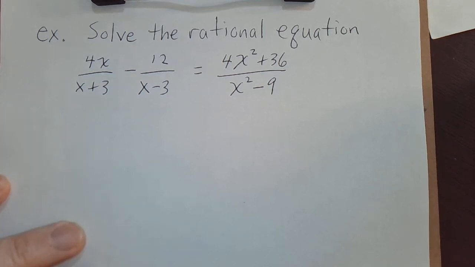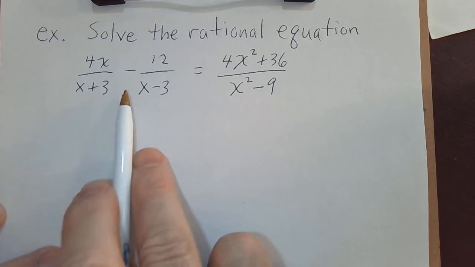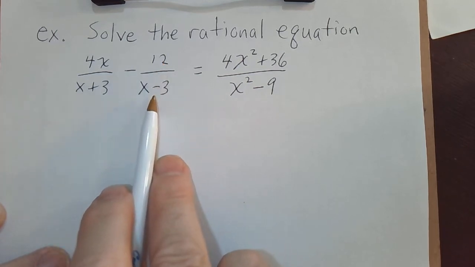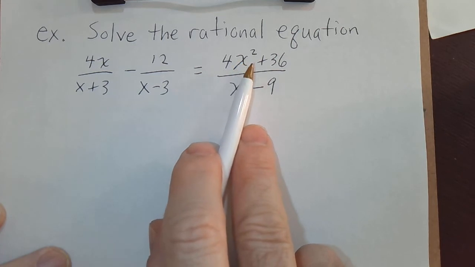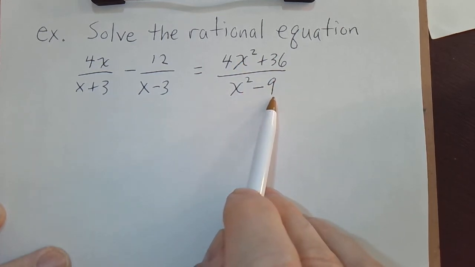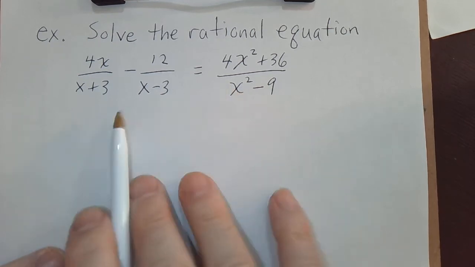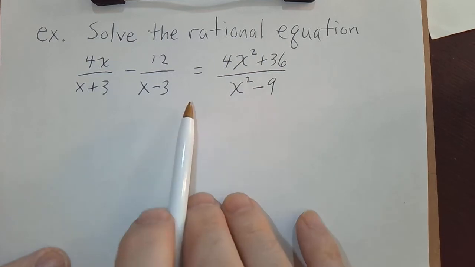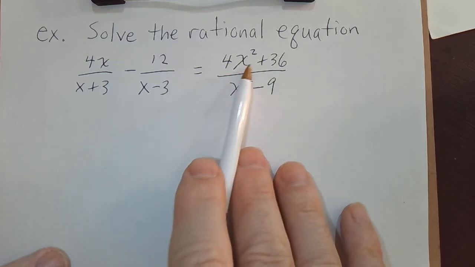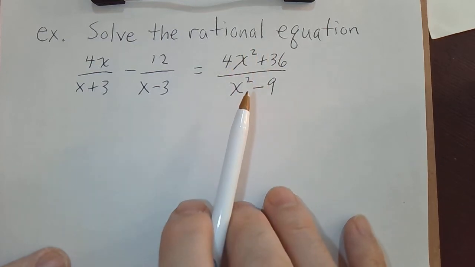In this example, we're going to solve the rational equation given by 4x over x plus 3 minus 12 over x minus 3 equals 4x squared plus 36 all over x squared minus 9. The first thing I'm going to do is simply rewrite it and factor every numerator and denominator. And it looks like the only one that needs factoring is the right-hand side, this term here. I can factor the top and the bottom.